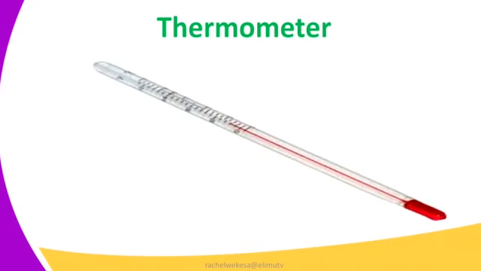Our next instrument is a thermometer. Here is an image of a thermometer. A thermometer is used to measure temperature. Temperature may be the temperature of a given environment. Temperature is measured in degrees Celsius. When a human being is sick, you go to the hospital and you have a high fever, the first thing they measure is your temperature. This is an example of a thermometer that is used to measure temperature.